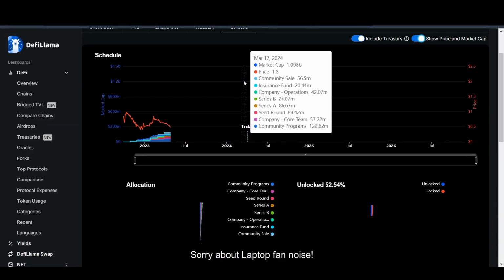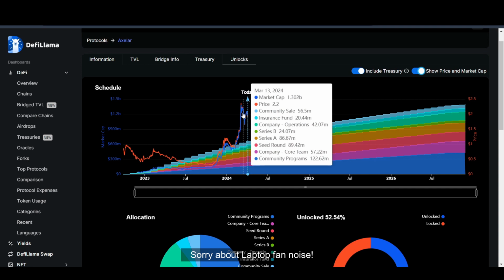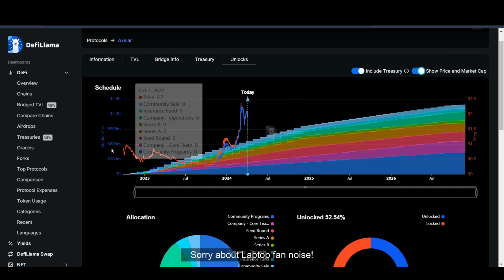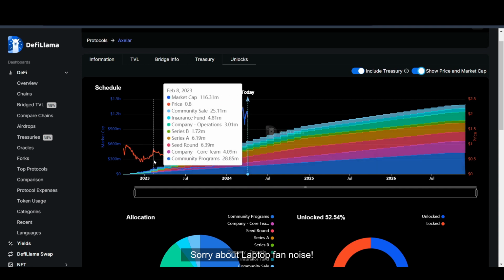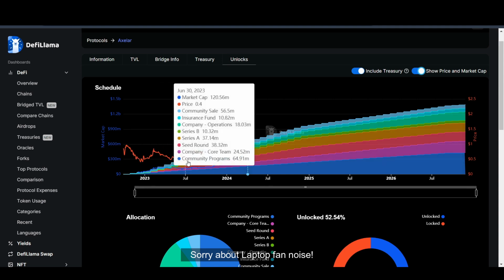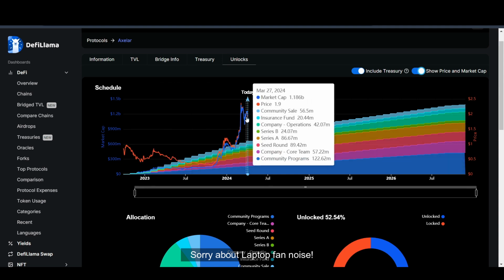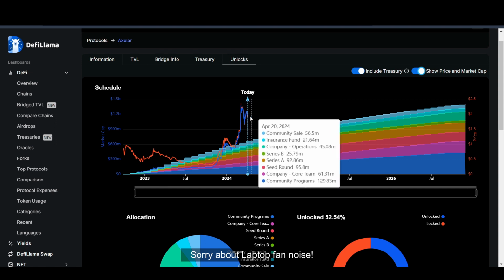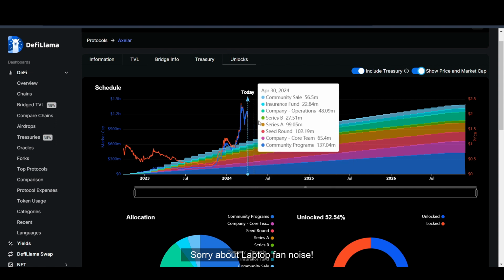If we look here, we have these two lines. The blue one is the market cap and the red one is the price. As you can see, the relationship between market cap and price is correlated, which is pretty good. That means the supply is not increasing that much, and the demand for the coin still remains fairly strong. That is probably the reason why it has been doing pretty well as of now.